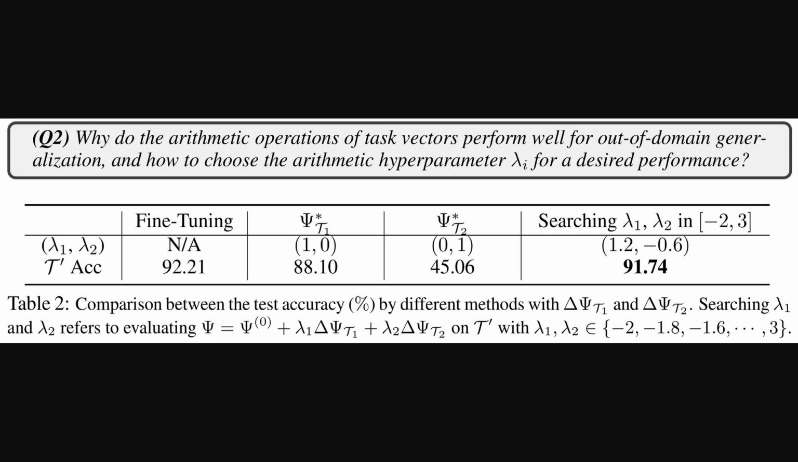Alright, so building on this theoretical groundwork, the authors then investigate how these task vector operations perform for out-of-domain generalization. Specifically, how to choose the arithmetic hyperparameters, those lambda_i values, for a new task, TVAS. This table shows that by carefully searching for these lambda weights, say lambda 1 and lambda 2, they achieve a test accuracy, or TACC, of 91.74%. This is impressively close to full fine-tuning on that new task.